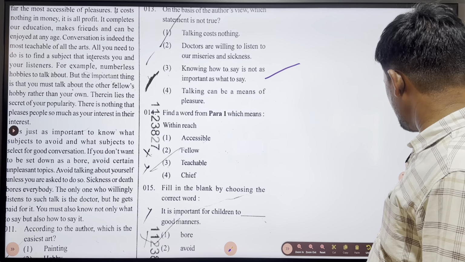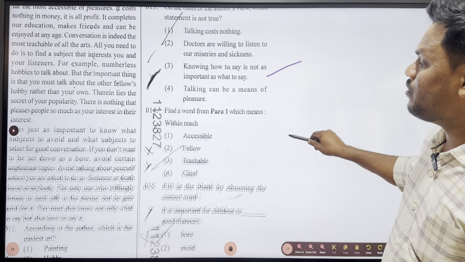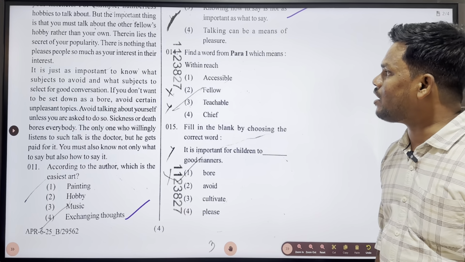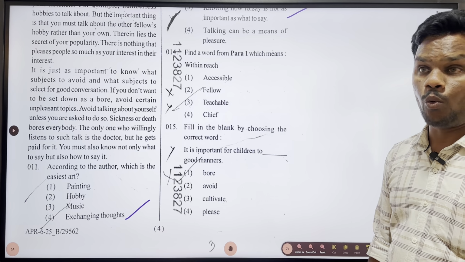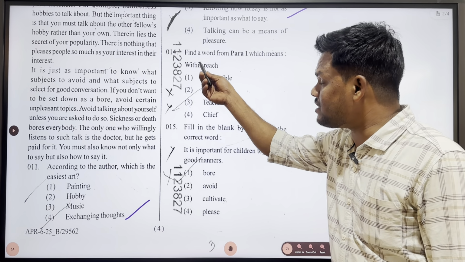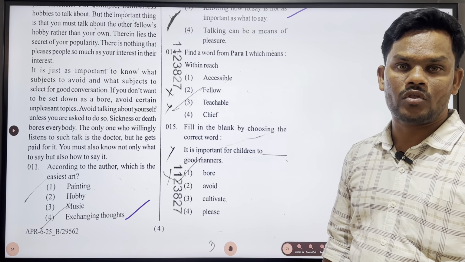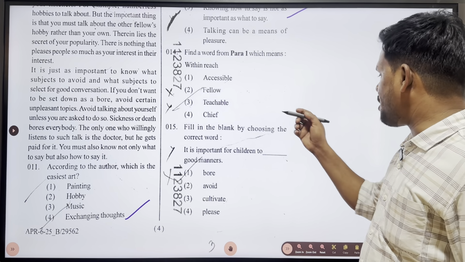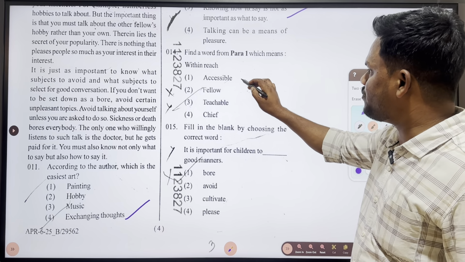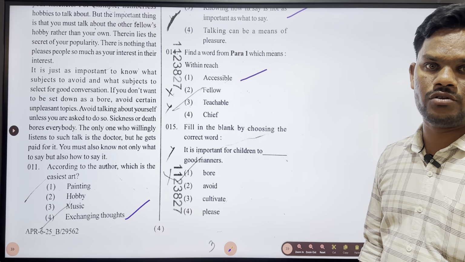Next one, find a word from paragraph 1 which means within reach. The phrase itself, within reach, tells that it is accessible. So option 1 is going to be the right answer for this question.